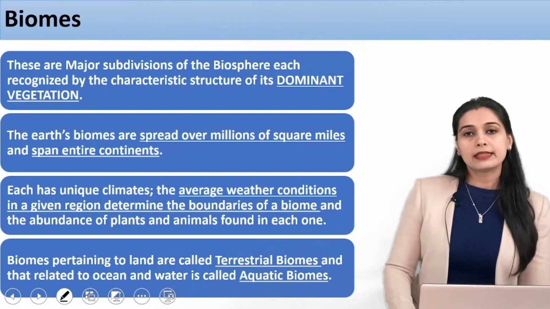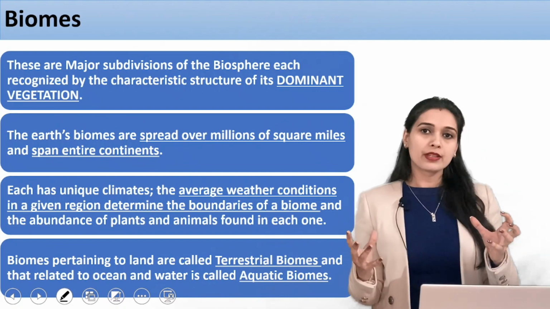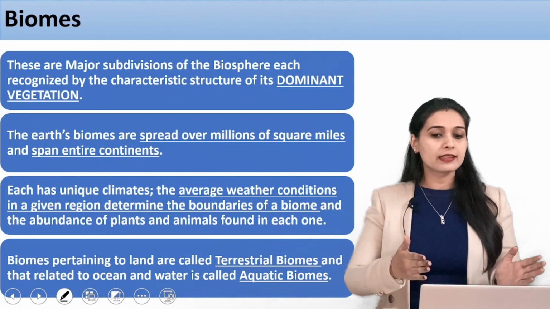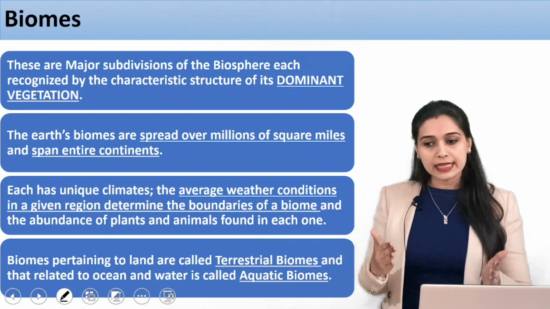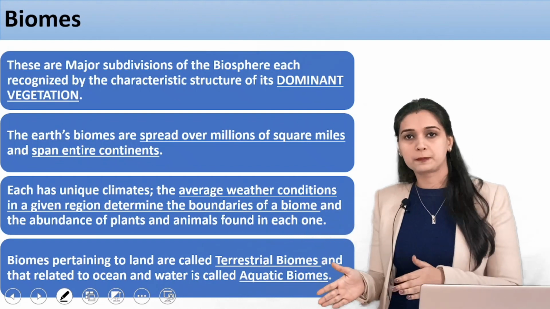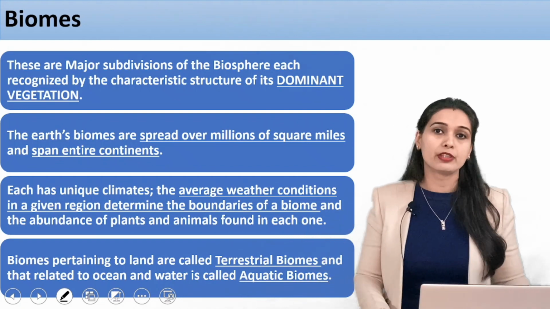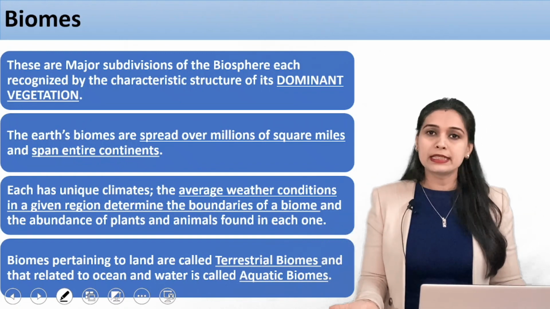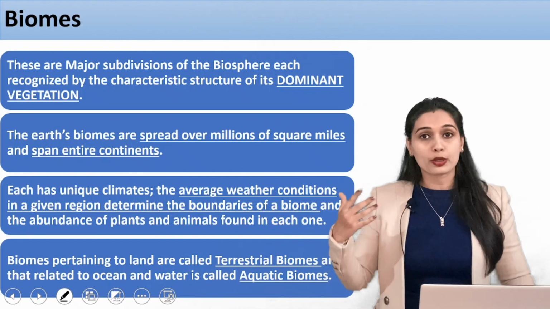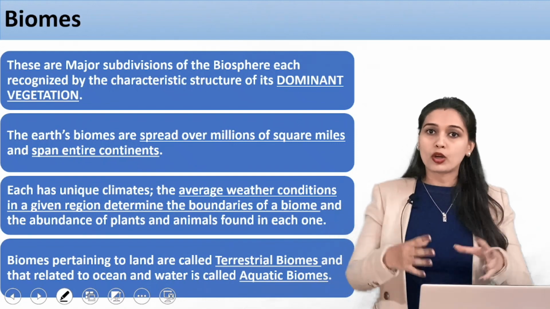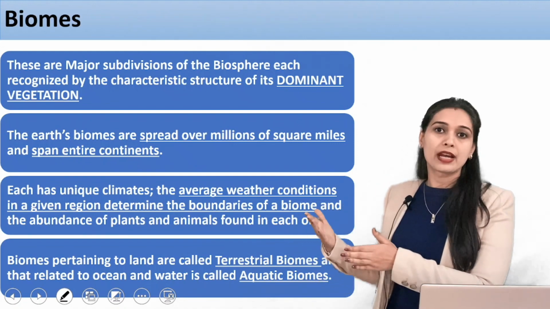In this biosphere we can make some major subdivisions. If we see that there is life, we can say that certain areas support certain types of life. For example, an area which has a lot of rainfall will have a lot of trees.